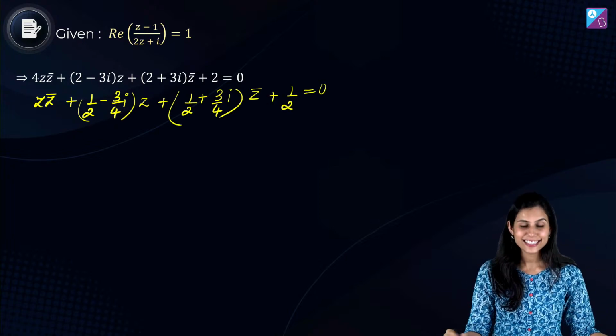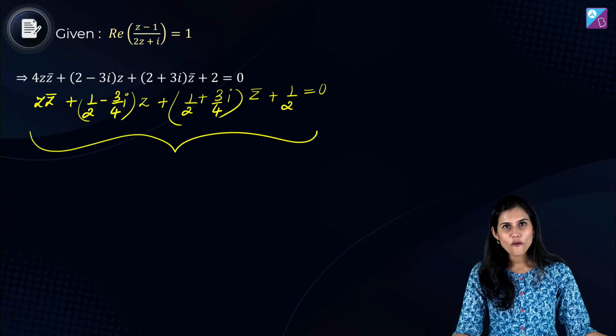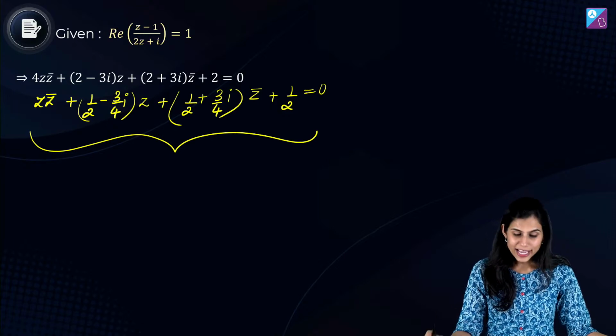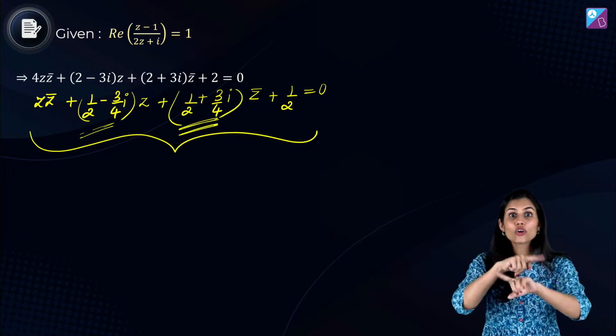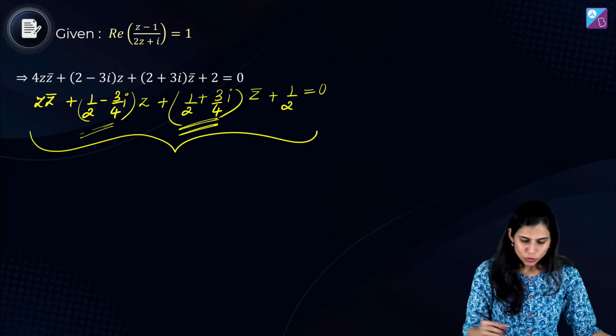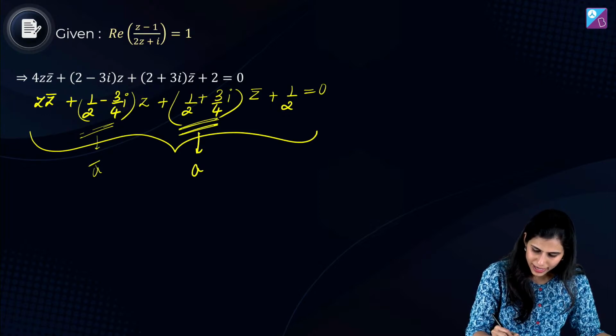And boys and girls, this is representing the equation of a circle. Why? Because you can see that the coefficients of z and z bar are conjugates of each other. So if I treat one as a, then the other is a bar. And I'm going to treat 1 by 2 as b.